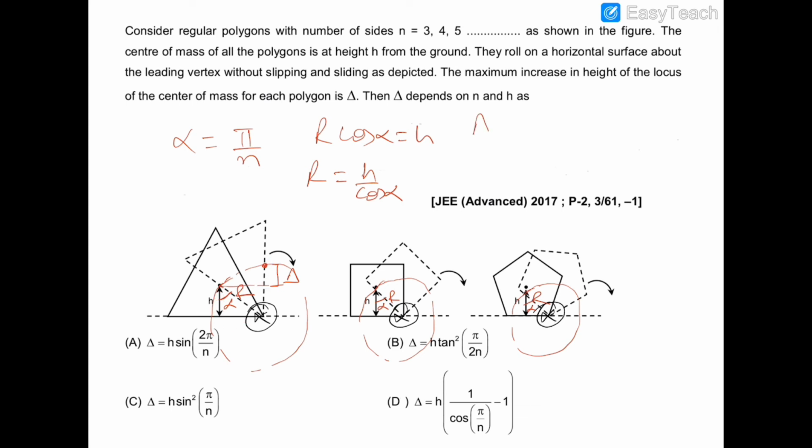So delta is equal to r minus h, which is h upon cos alpha minus h, and this is h (1 upon cos alpha minus 1). Now alpha is equal to pi by n, so the correct option is delta equal to h into (1 upon cos pi by n minus 1). Option number D. Now let's move on to the next question.